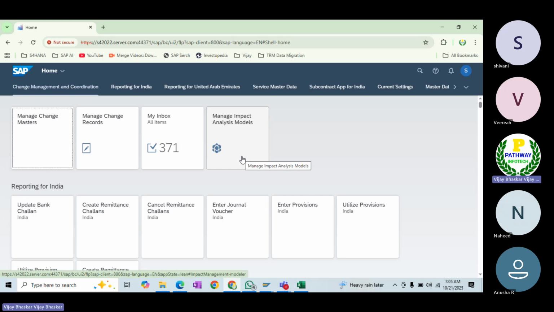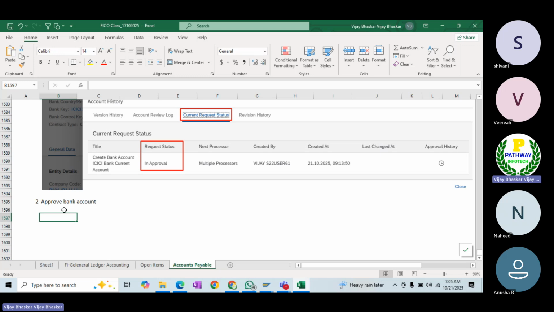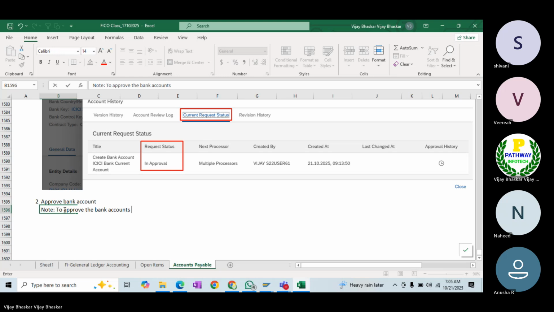Now, let's have a look at this one. There are two ways in order to approve the bank account. Note: to approve the bank accounts, there are two ways.